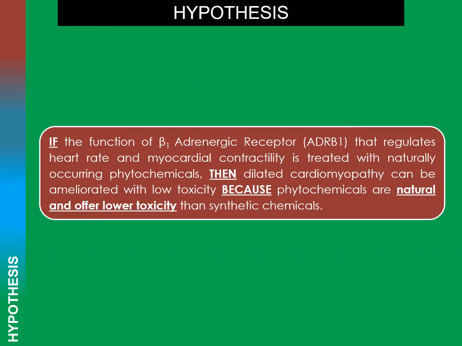My hypothesis states that if the function of Beta-1 Adrenergic receptor, ADRB1, that regulates heart rate and myocardial contractility is treated with naturally occurring phytochemicals, then dilated cardiomyopathy can be alleviated with low toxicity because phytochemicals are natural and offer lower toxicity than synthetic chemicals.